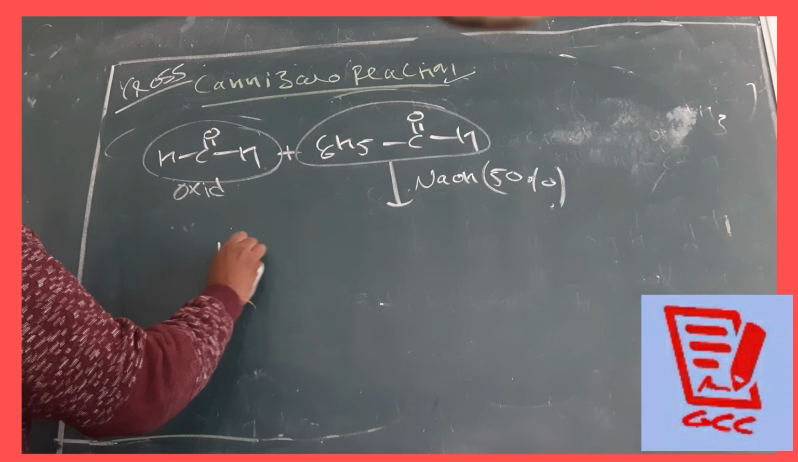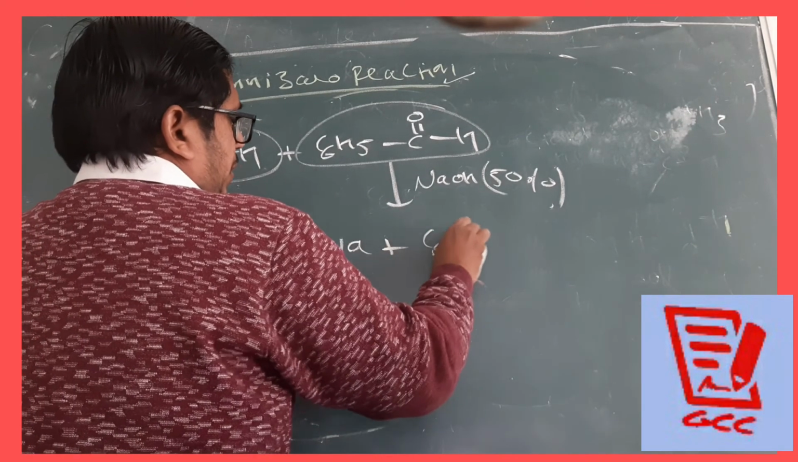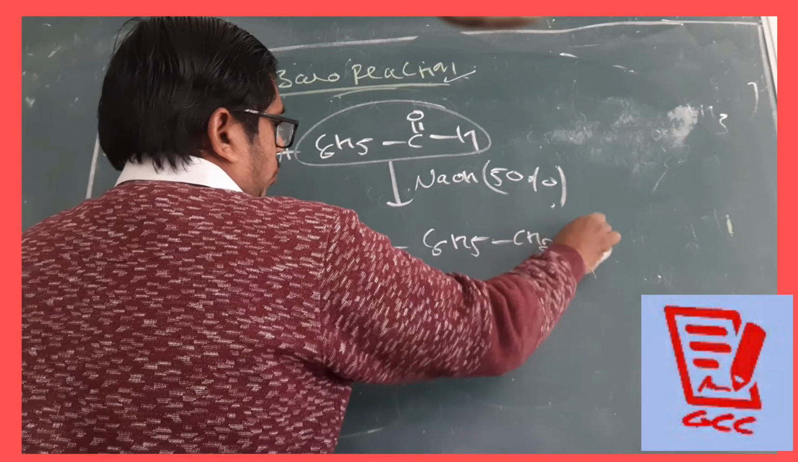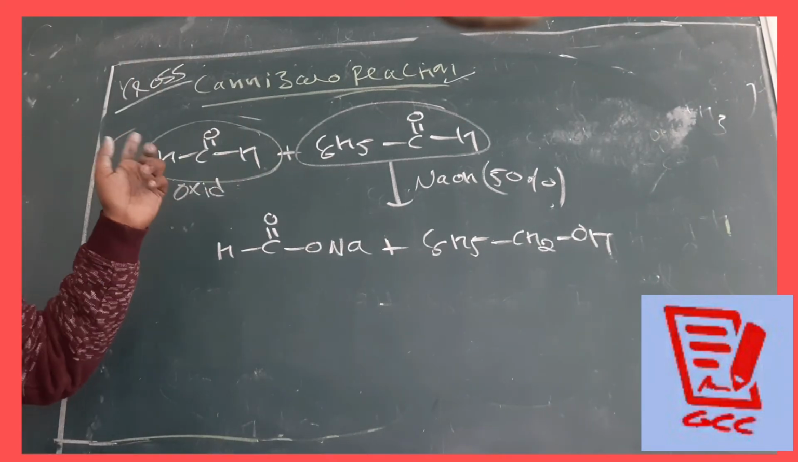This one is undergoing the reduction. It will become HCOONa and this one will give C6H5CH2OH. I hope you are getting my point. This is a cross Cannizzaro reaction.